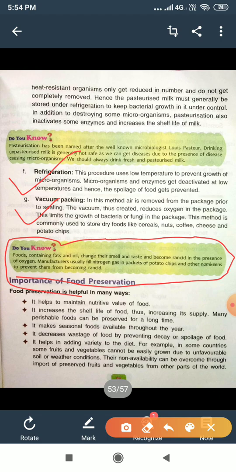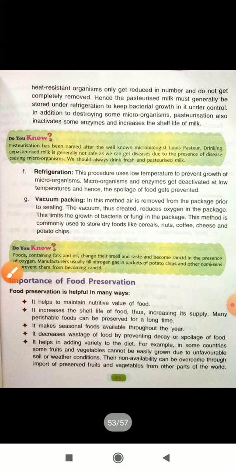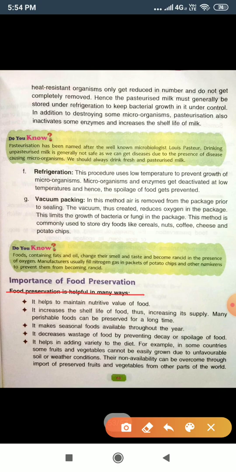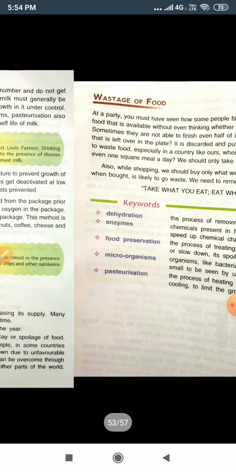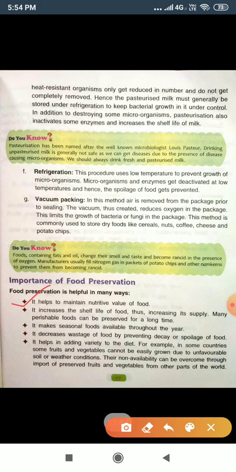Now come to the importance of the preservation of the food. Food preservation is helpful in many ways. What are the ways? First of all, food preservation helps to maintain the nutritive value of the food, and second, it increases the shelf life of the food.